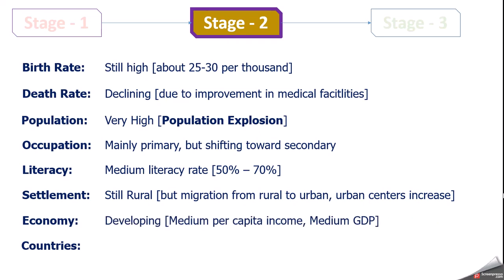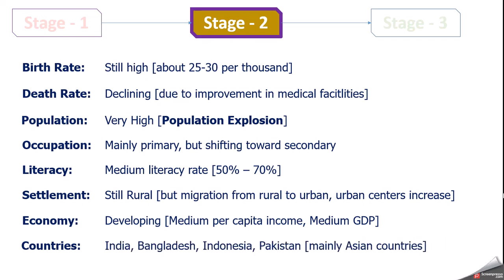Economy, you can say now developing. In the first stage we said economy as a poor economy, but now we can use another term, developing economy. So it is not developed, it is developing, in the process of development. So medium per capita income and medium GDP are the salient feature in the stage 2. And which are the country at present in the second stage? Let's see the names. India, Bangladesh, Indonesia, Pakistan are countries which are still in second stage. Most of the Asian countries are in second stage.